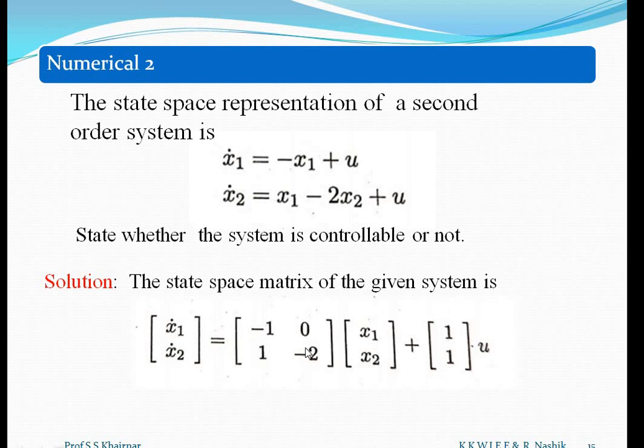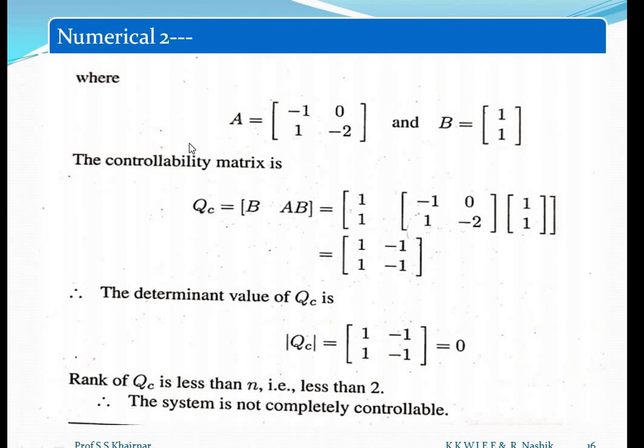So first we will write it in matrix form. Then we have to find the controllability matrix QC. This is our A matrix, this is our B matrix. So QC is B and AB, and this B and AB will be 1, minus 1, 1, minus 1. So when you find the value of QC, the determinant is minus 1 plus 1 equals 0. And as the rank of QC is less than n, that means less than 2, the system is not completely controllable.